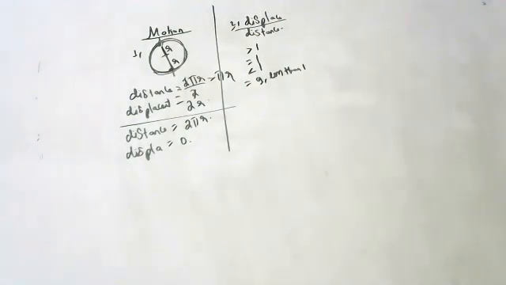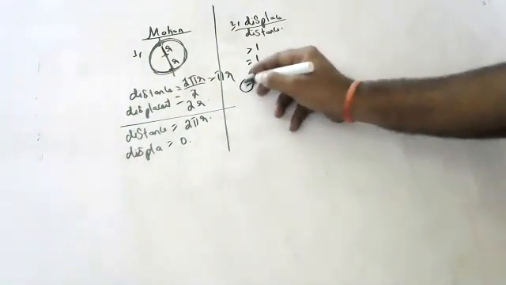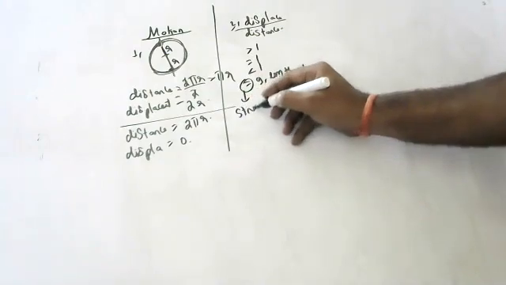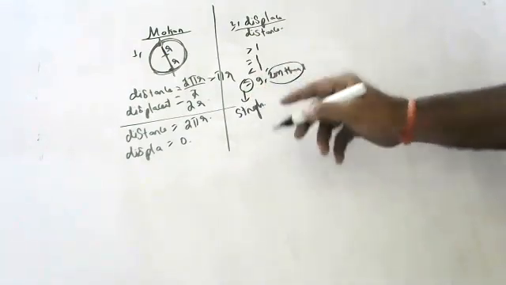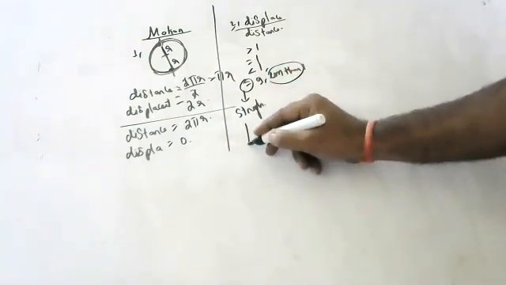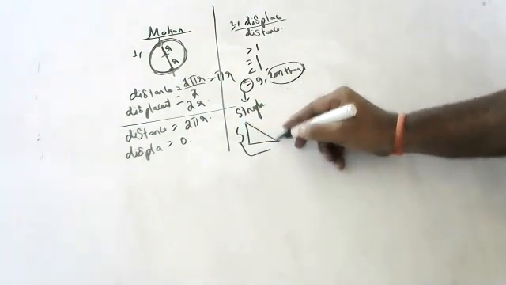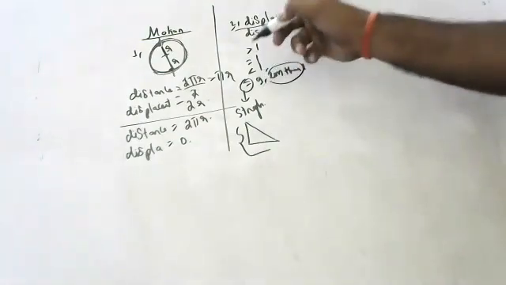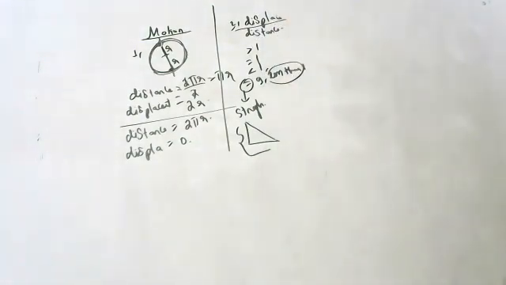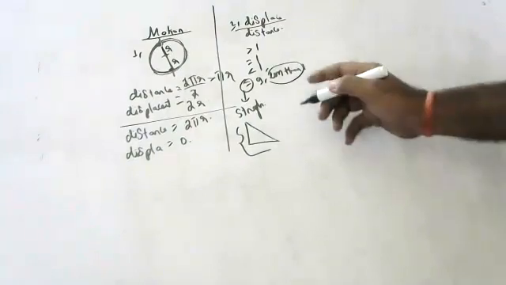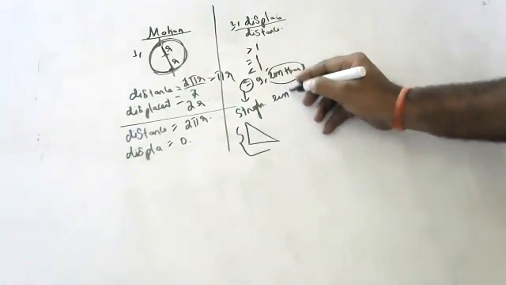Children, the displacement by distance ratio will be equal to 1 if they go in a straight line. But if they change direction, suppose like this it is going, like this it is going, distance will be more, displacement will be less. So when the body is not going in a straight line, the ratio will be less than 1.